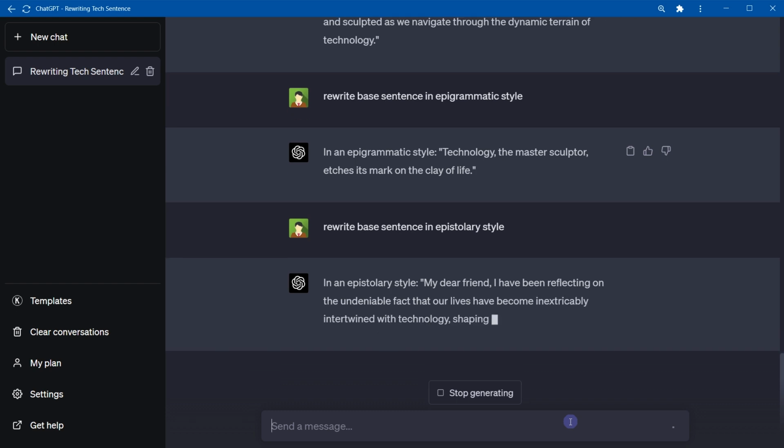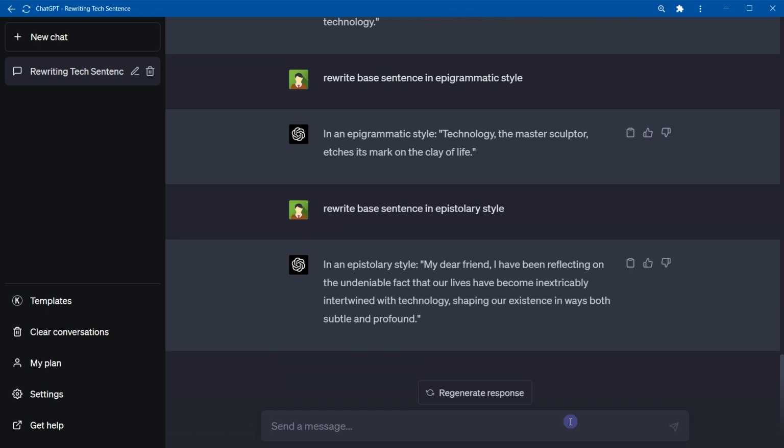My dear friend, I have been reflecting on the undeniable fact that our lives have become inextricably intertwined with technology, shaping our existence in ways both subtle and profound. Epistolary style is like mimicking letter writing or other forms of personal correspondence. This style is often used in novels, essays, and historical documents. It creates an intimate, authentic connection between the writer and the reader.